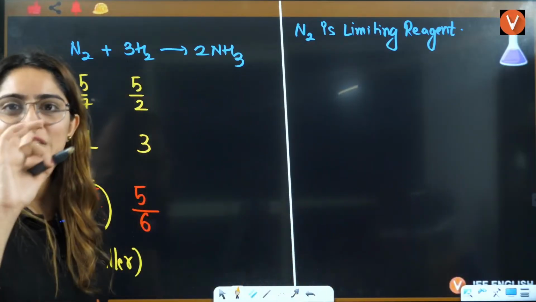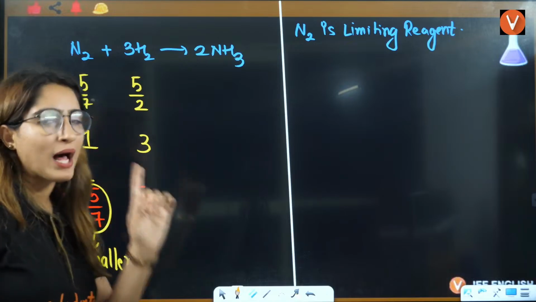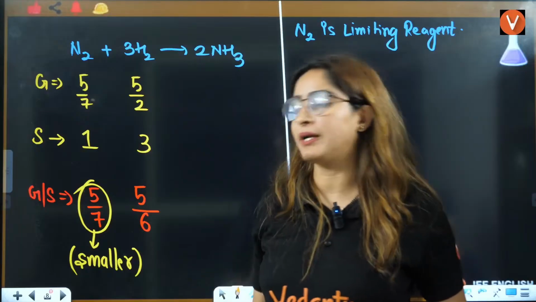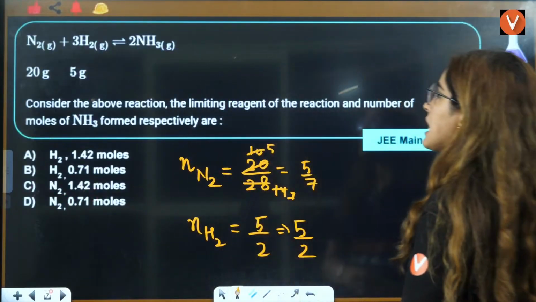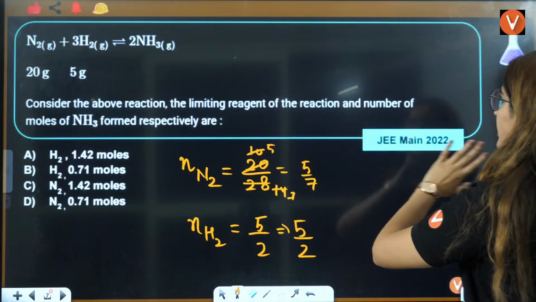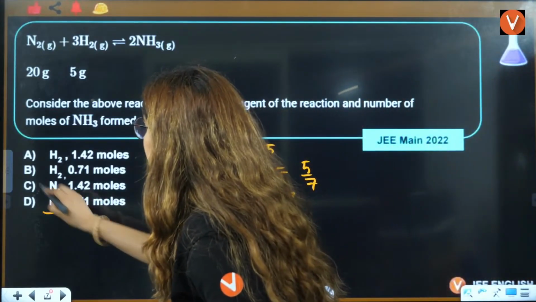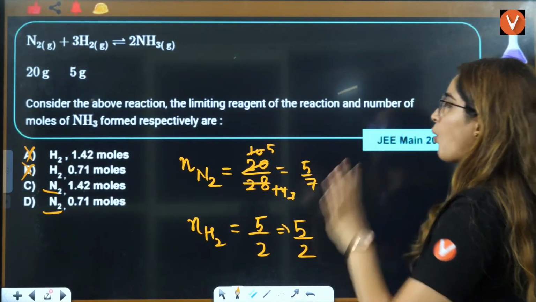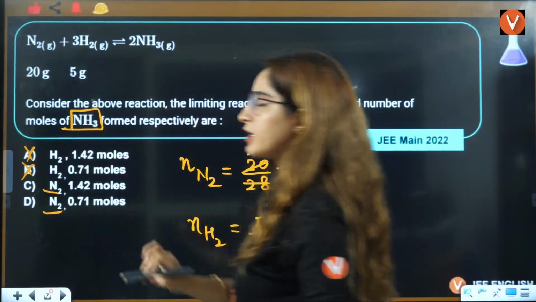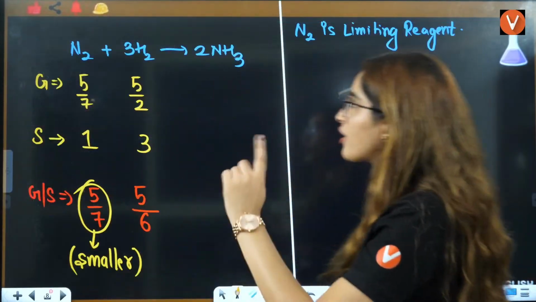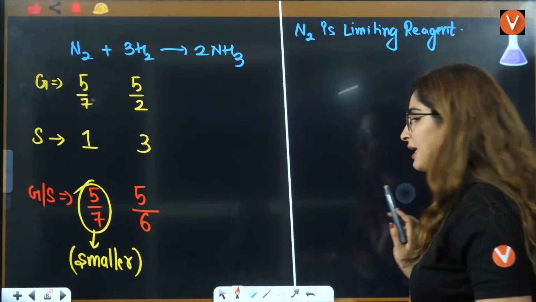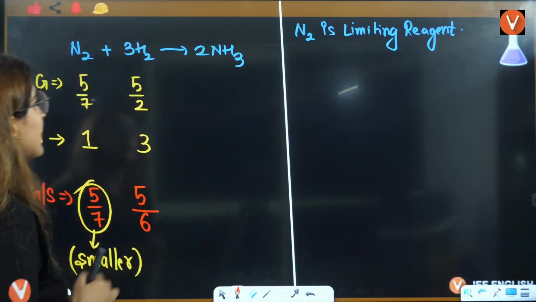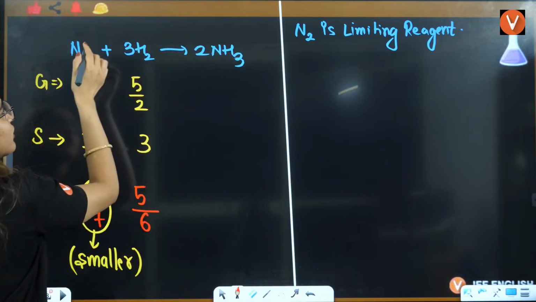Now, if N2 is the limiting reagent, I told you that every single product depends on the limiting reagent. Let's see what is asked in the question. Consider the above reaction, the limiting reagent of the reaction we have found out, that is N2. That means the other is eliminated. The number of moles of NH3, that you have to find out, right? Formation of product depends on the limiting reagent, and this will be useful for you in your numericals.